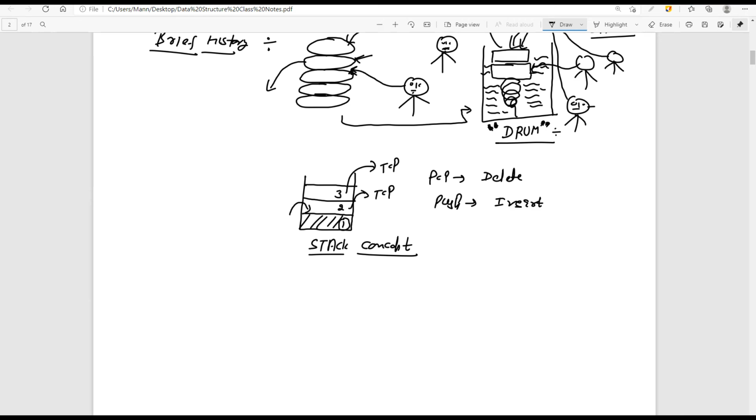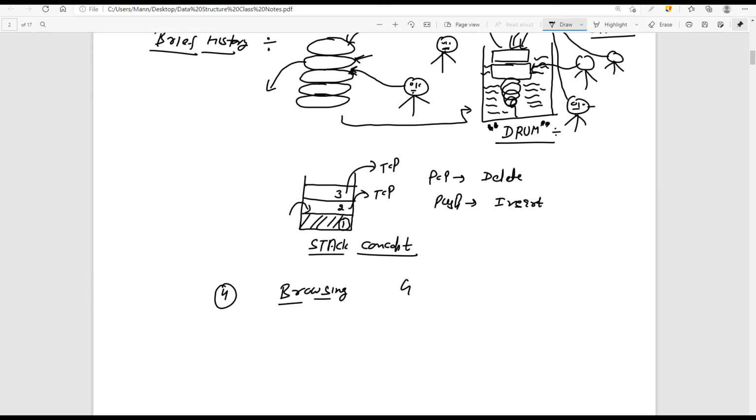What is the advantage? Where are we going to use this concept? Implementation we will see later, but where in real scenarios do we see this kind of concept? There are a lot of applications in fact. One particular application you will also be familiar with is browsing.